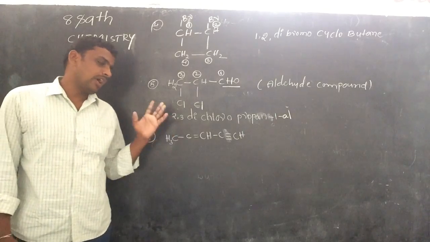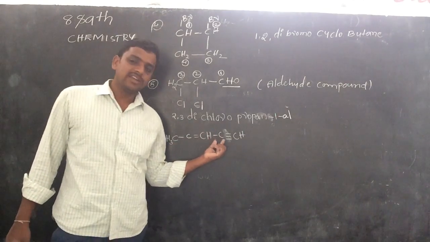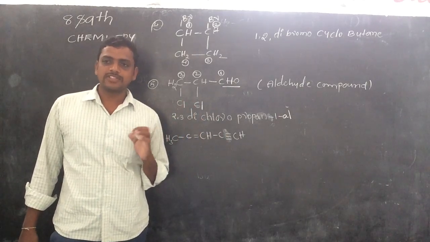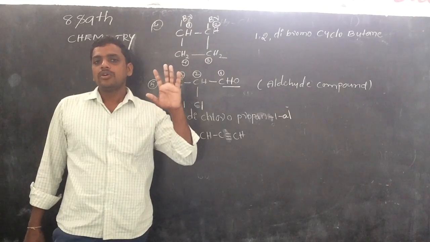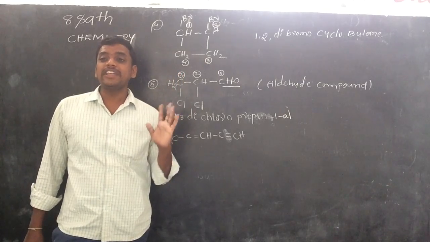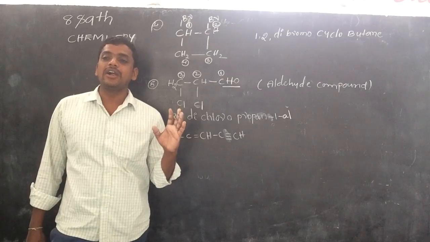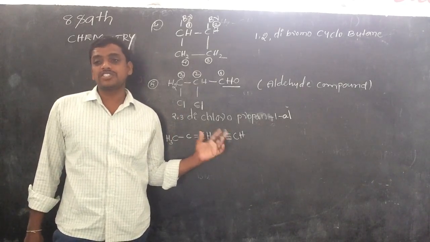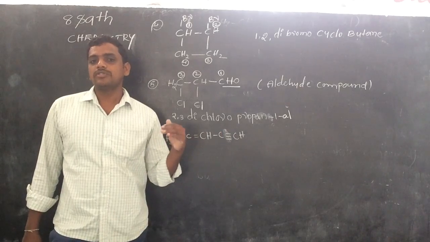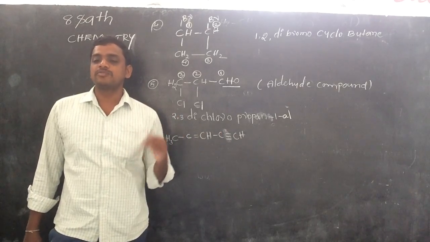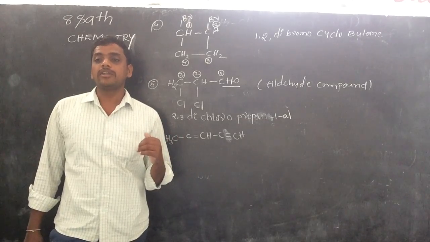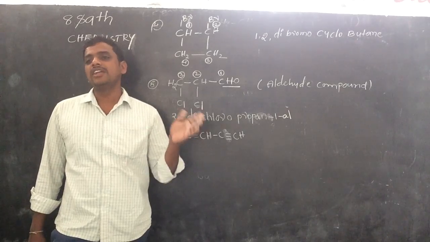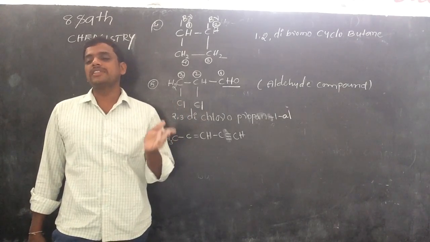Right, first of all, we have to identify what is there: an alkene double bond and a triple bond, and single bonds also. We have a priority order, the functional group priority order. The given compound has single bonds, double bonds and triple bonds. So which one gets the first priority, triple bond or double bond? Triple bond has more priority than double bond, and double bond has more priority than single bond.